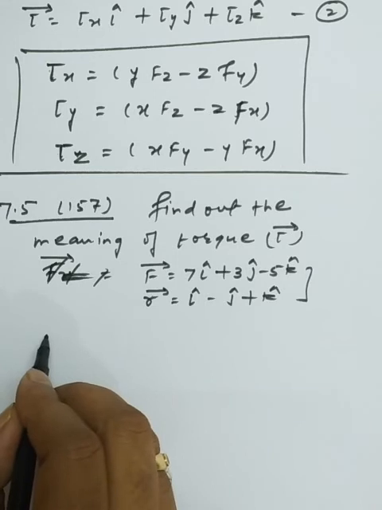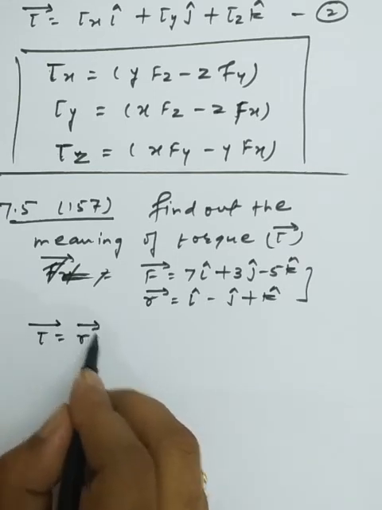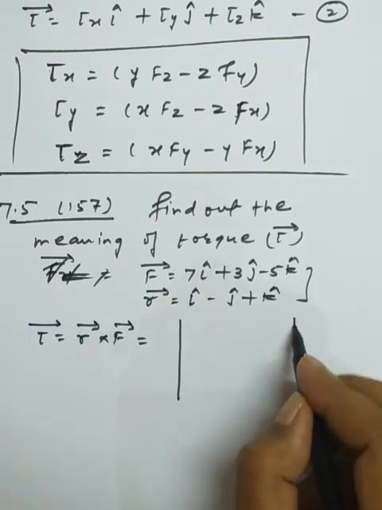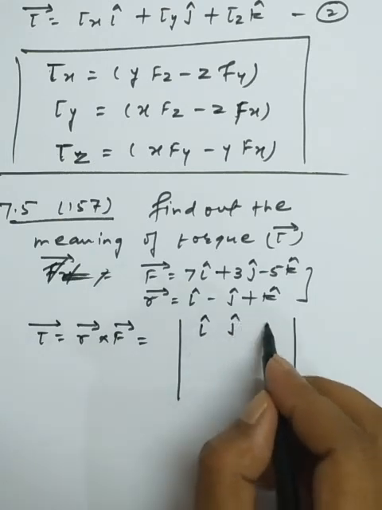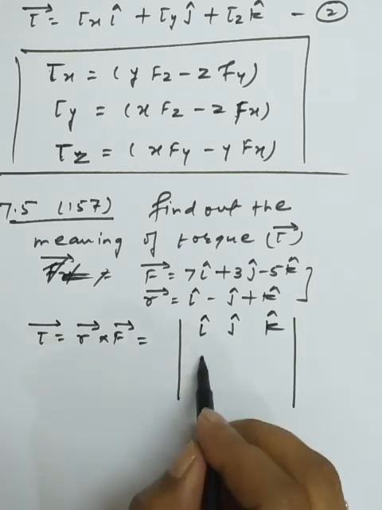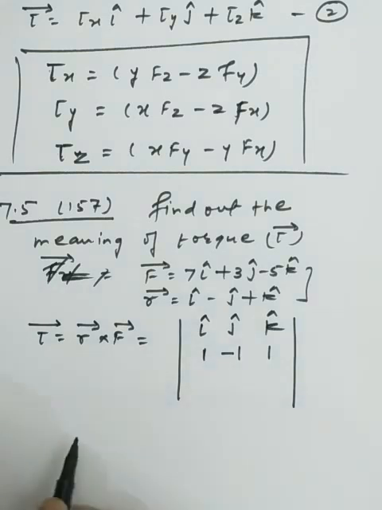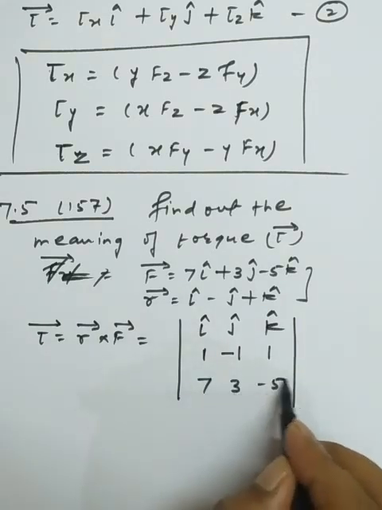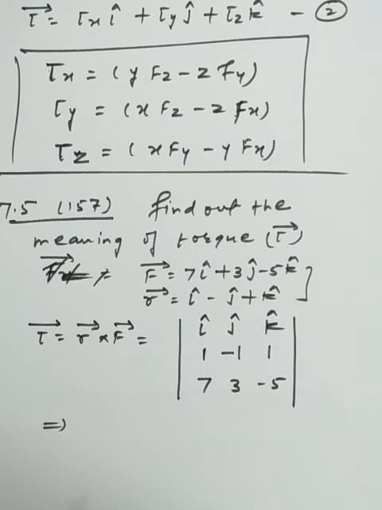So we have to represent the sum using the basic formula: torque is equal to R vector cross F vector. So we have to use the method of the determinant here. First we write the unit vectors i, j, k. Next we have the components of the R vector, that is 1, minus 1 and plus 1. Now next we have the components of F: 7, plus 3, minus 5. Okay, so now we start with the general method of the determinant.